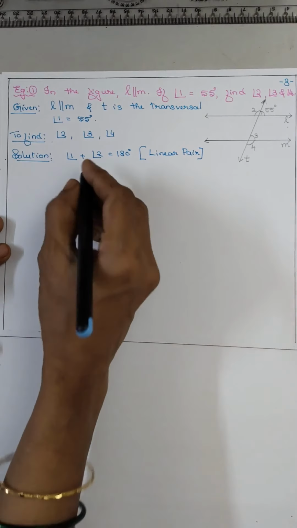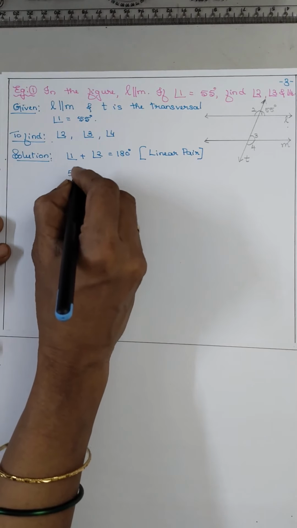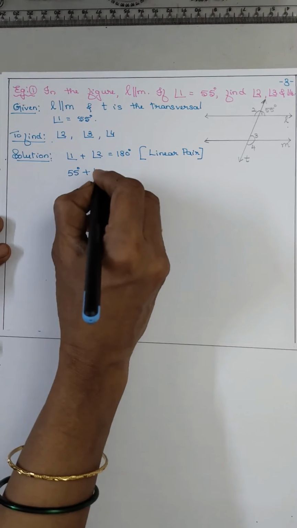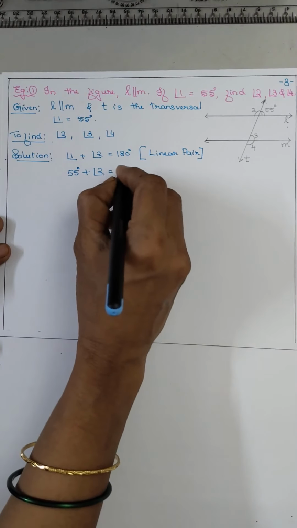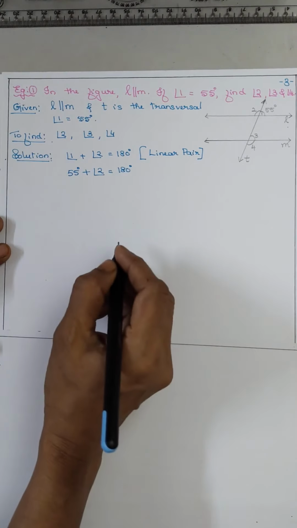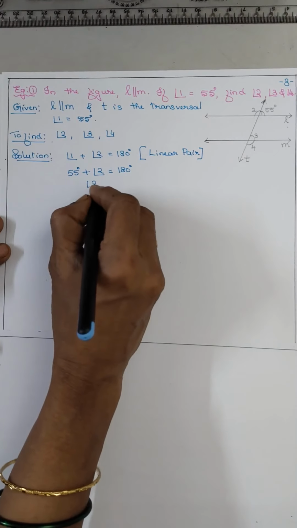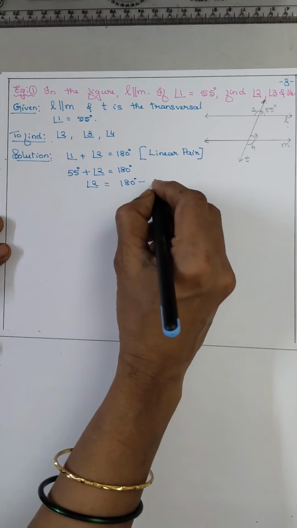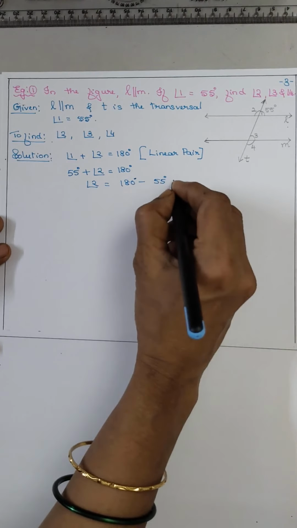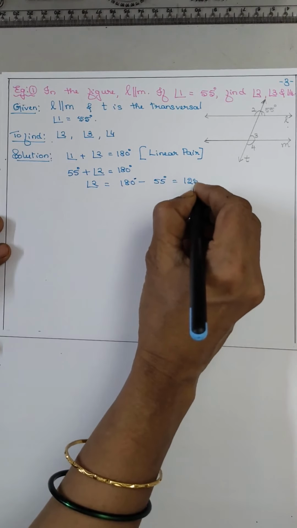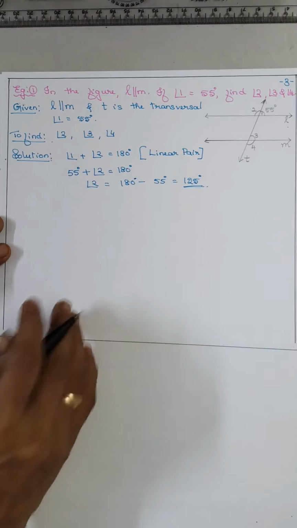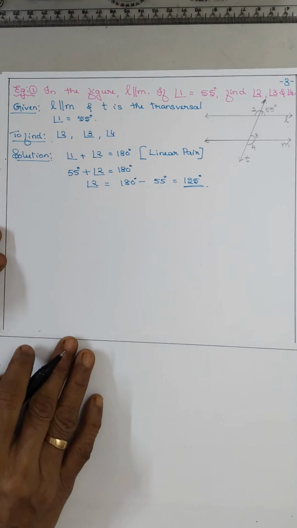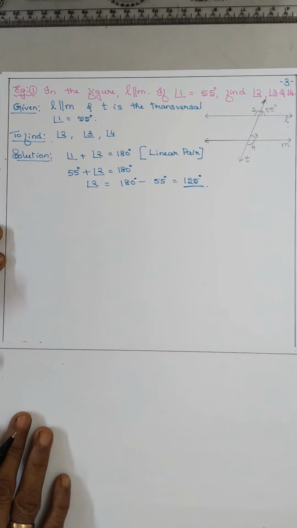So angle 1 is given, 55 degrees, plus angle 2 is equal to 180 degrees. Therefore, angle 2 is equal to 180 minus 55 degrees, that is 125 degrees. Is it clear?